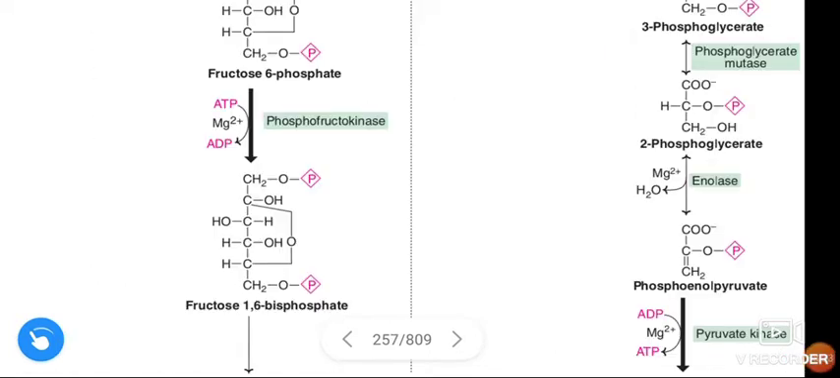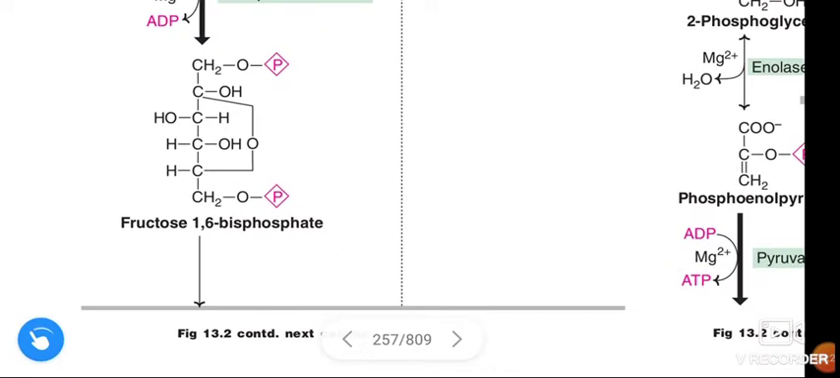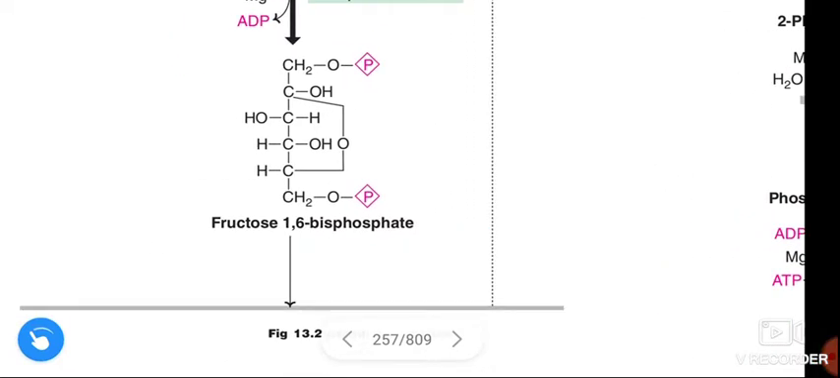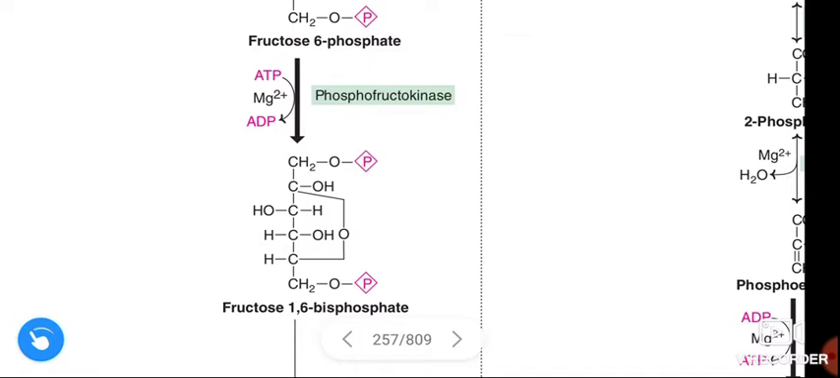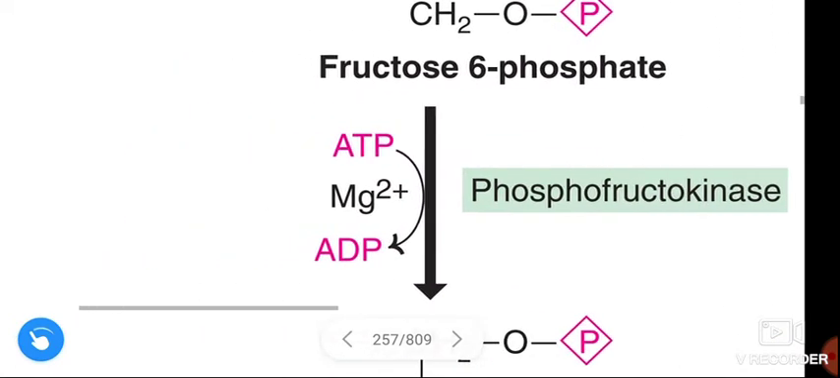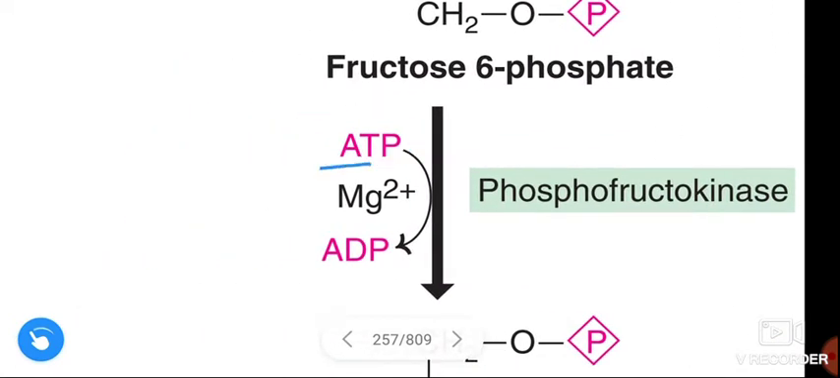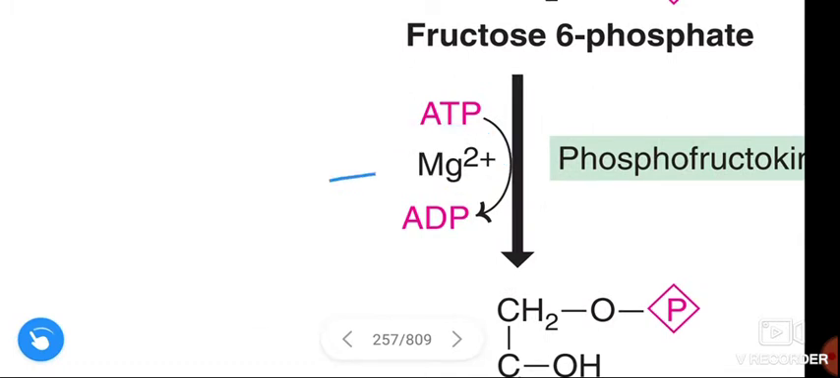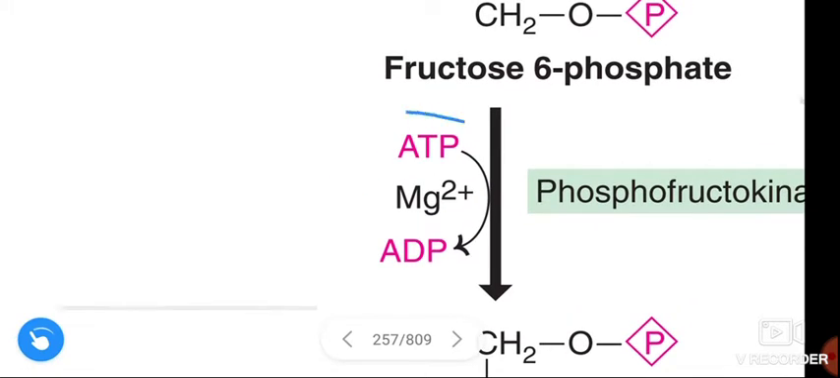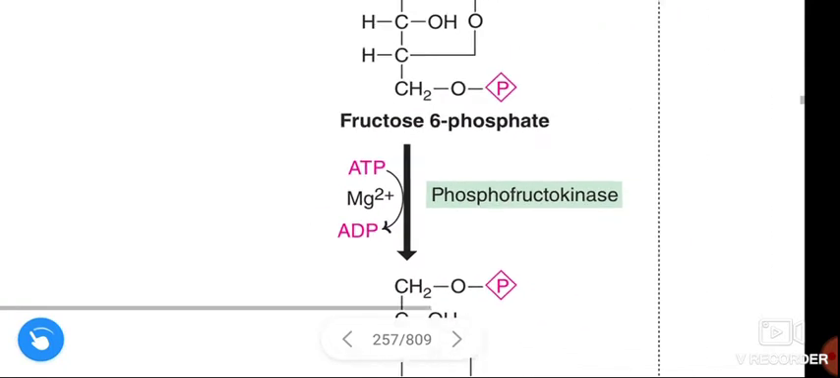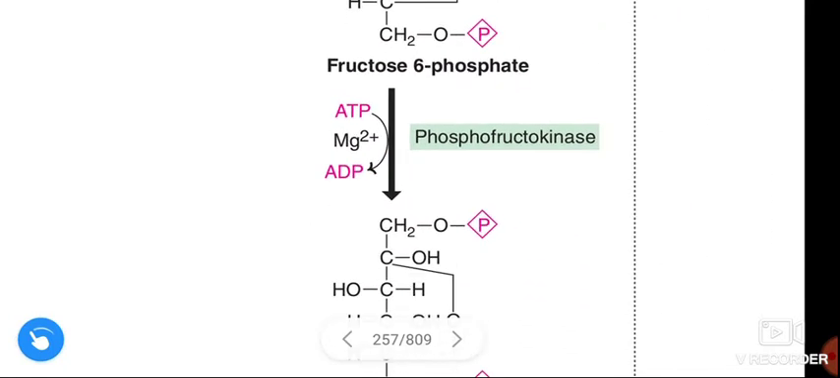See here, fructose 6 phosphate is converted to fructose 1,6 bisphosphate, and this reaction is done by the enzyme phosphofructokinase. In this reaction, ATP and magnesium ion are involved. This reaction is dependent on ATP and magnesium ion, and it is irreversible and the regulatory step of this pathway.